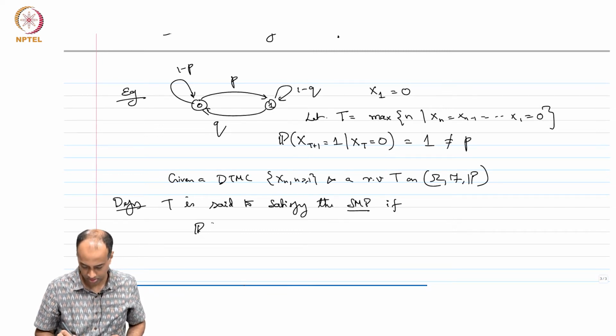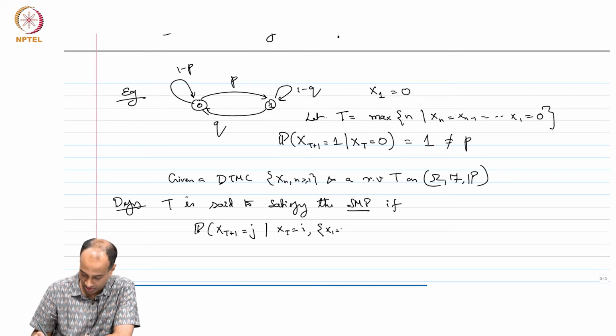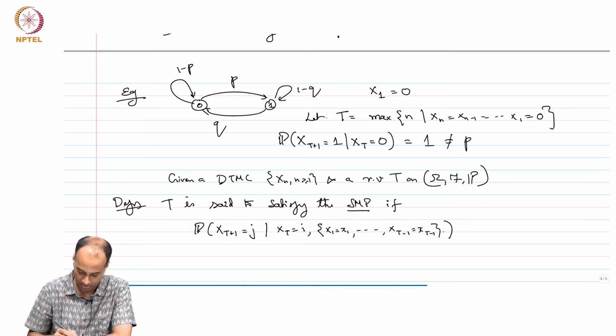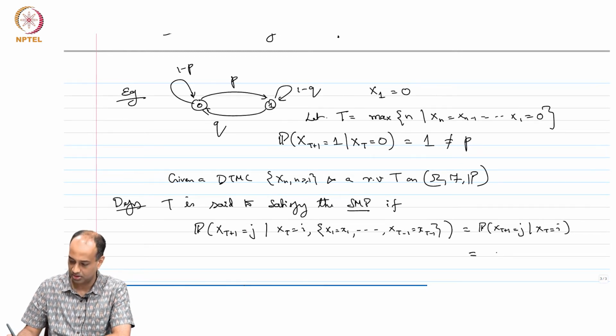the probability that X_{T+1} equals j given X_T is equal to i and a whole bunch of other histories, that is X_1 equal to x_1, dot dot dot, X_{T-1} equal to some x_{T-1}, equals the probability that X_{T+1} equals j given X_T equals i, which equals p_ij.